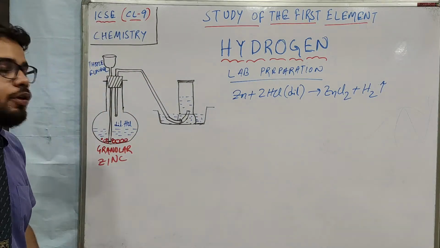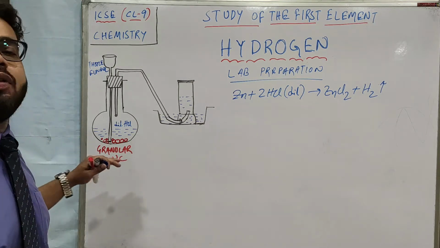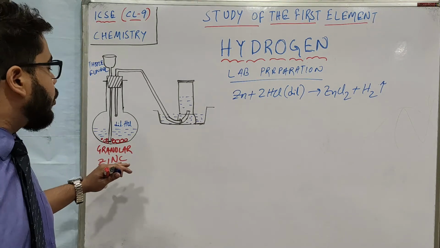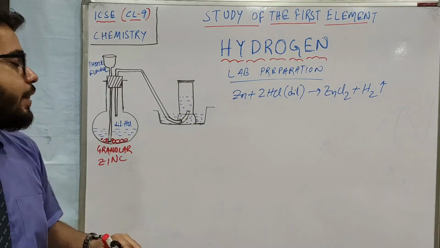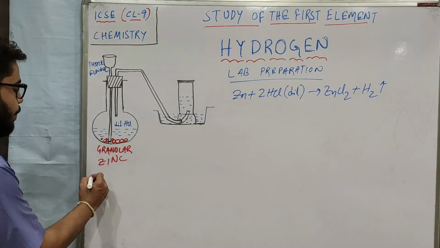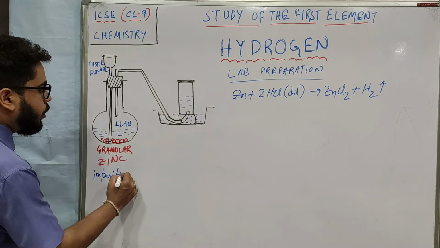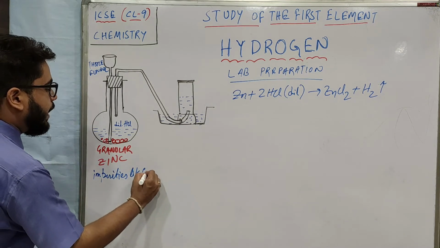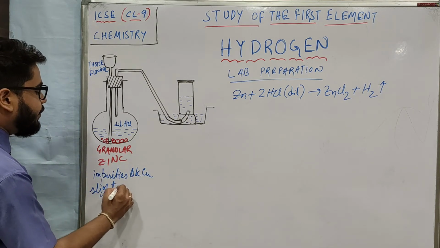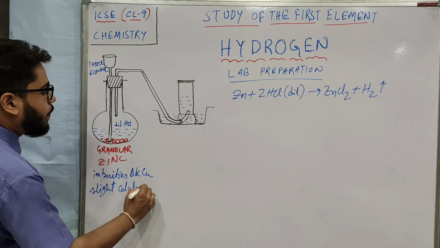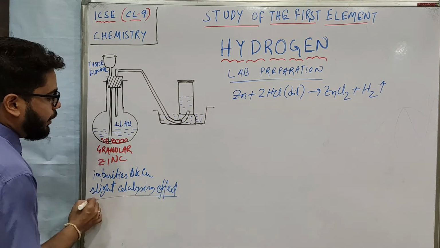Now the question comes, why don't we take pure zinc? Like I have said, granular zinc or commercial zinc we use. So why is pure zinc not used? Because in granular zinc, impurities are present, impurities like copper, and they have a slight catalyzing effect.